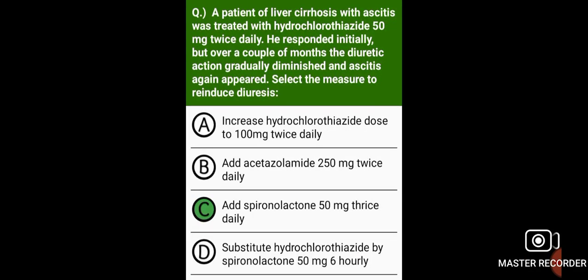A patient of liver cirrhosis with ascites was treated with hydrochlorothiazide 50 mg twice daily. He responded initially, but over a couple of months, the diuretic action gradually diminished and ascites again appeared. So, select the measure to reinduce diuresis. Add spironolactone 50 mg thrice daily.